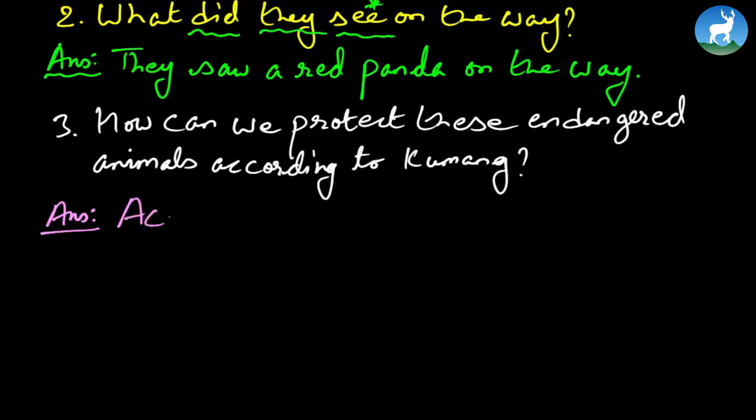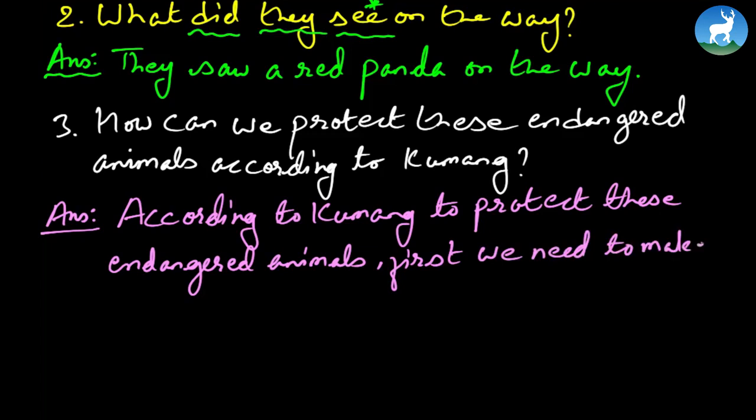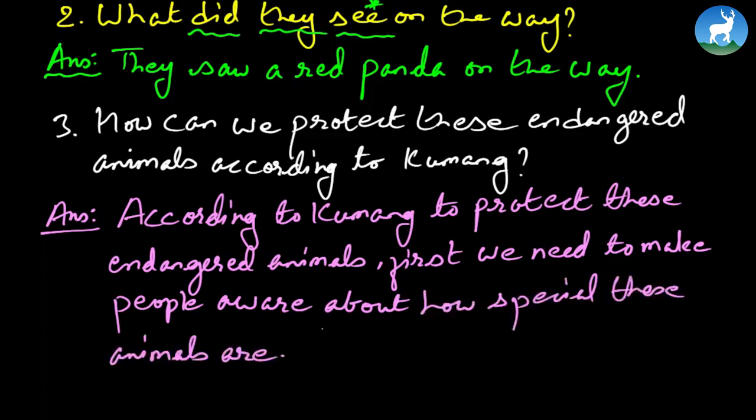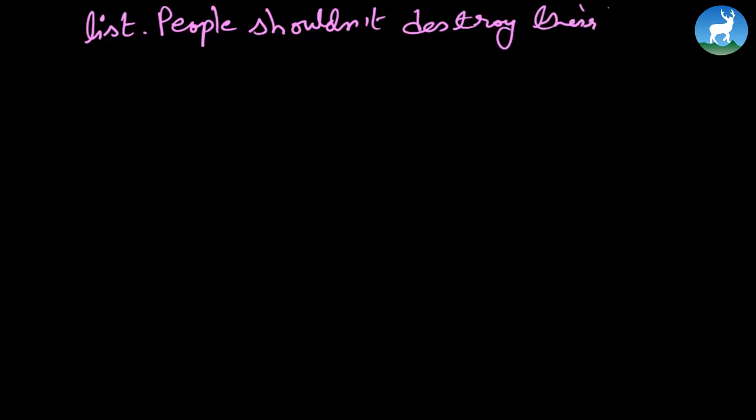According to Kumang, to protect these endangered animals, first we need to make people aware about how special these animals are. They have to be told not to hunt or catch the animals on the endangered list. People shouldn't destroy their habitat either.